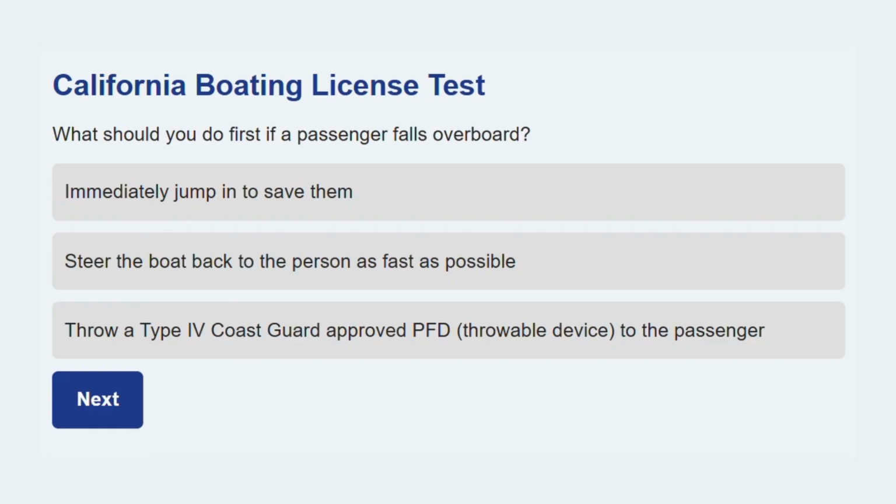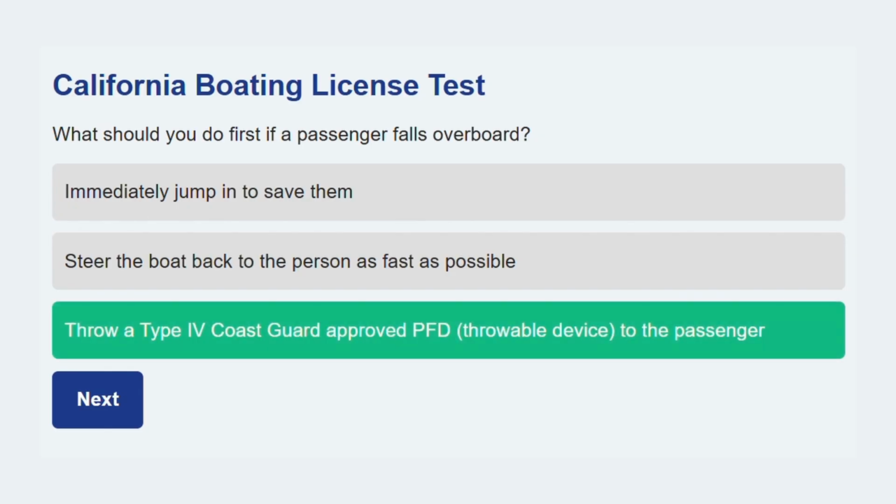Next question up. What should you do first if a passenger falls overboard? Throw a Type 4 Coast Guard approved PFD, throwable device, to the passenger. Throwing a PFD immediately provides flotation and marks the person's location. Take a moment for this one.